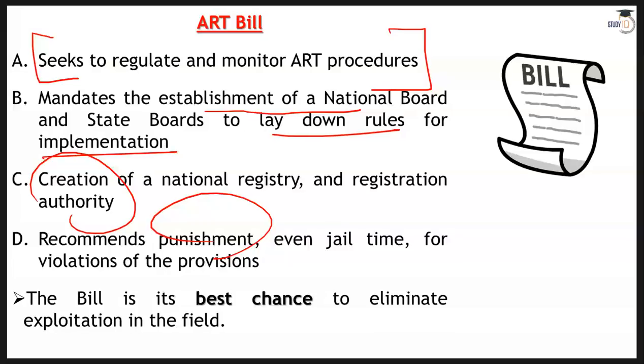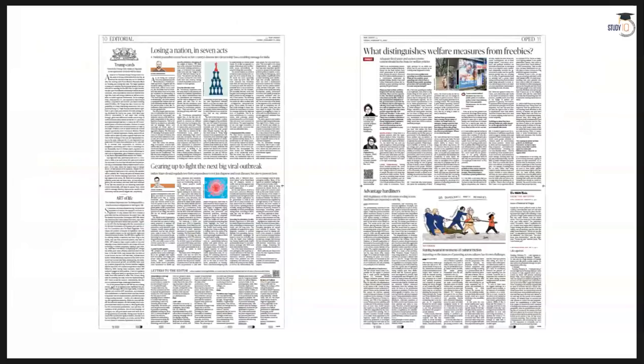So the bill is the best chance to eliminate exploitation in this field, and it's the right time now that we sync surrogacy with ART, so that we can create an environment that is beneficial for couples, and of course in a very ethical way, without exploiting the ladies of our country.